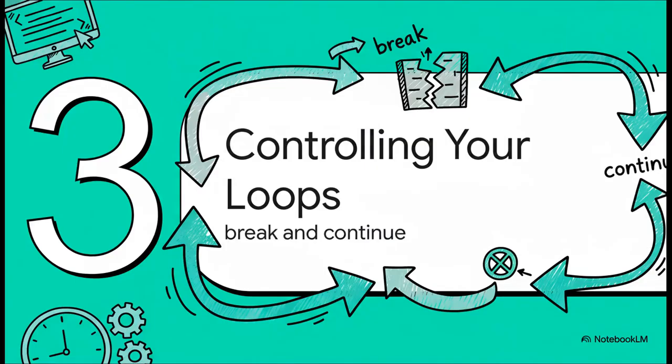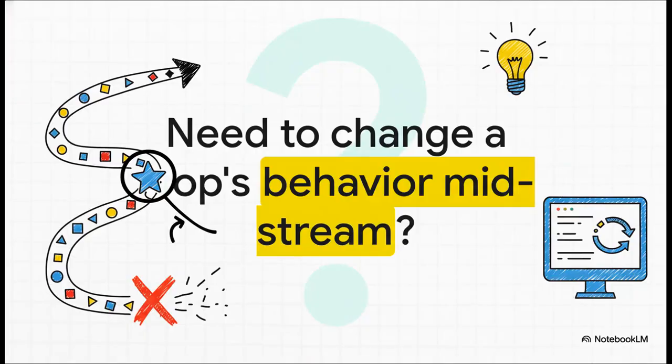Okay, so we've got our for loops for counting and our while loops for checking conditions, but what if you need more finesse? What if you need to change how a loop behaves while it's in the middle of running? For that, we have 2 more keywords, break and continue. Think about this. You're digging through a massive list, maybe 1 million songs, looking for your favorite one. You find it at song number 50. Are you really going to make the computer check the other 999,950 songs? No! You need a way to stop early, to say, found it, we're done here.